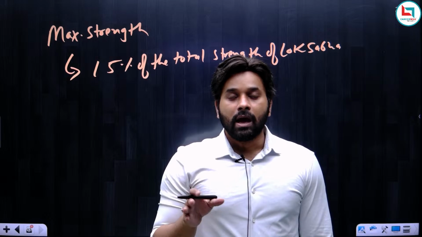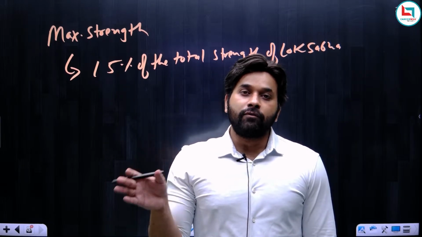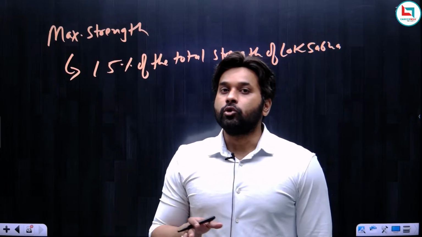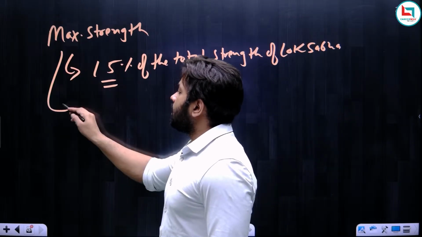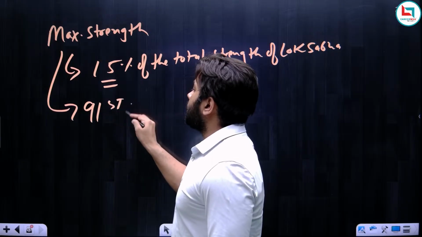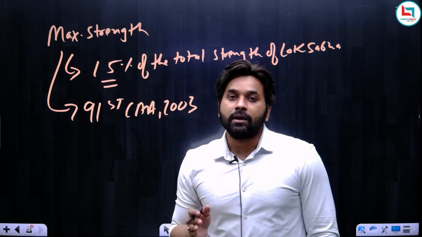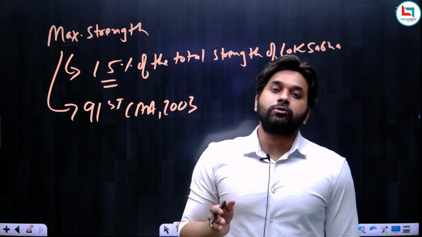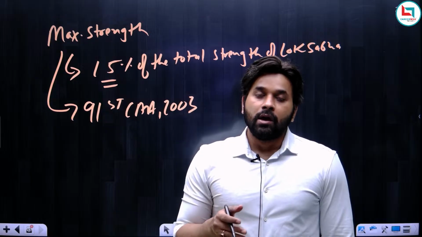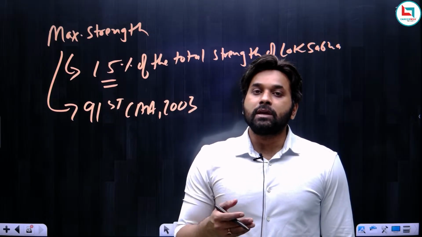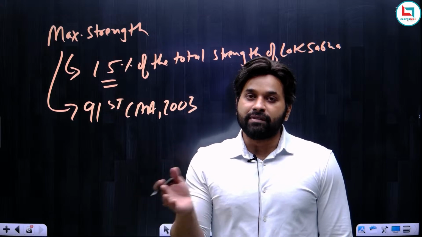So together, the Prime Minister and Council of Ministers should constitute not more than 15% of the total strength of the Lok Sabha. Now, this particular provision of 15% was inserted by the 91st Amendment Act of 2003. It was by the 91st Amendment of 2003 that the 15% limit was imposed at the center. This was done in order to ensure that no member of parliament is rewarded with a ministry when he decides to defect from his party.